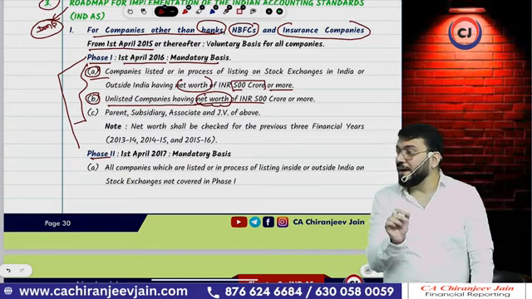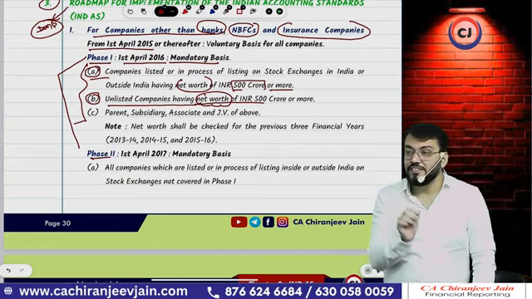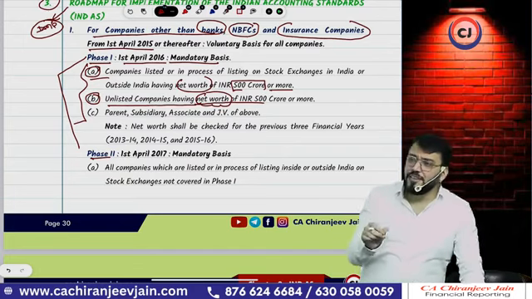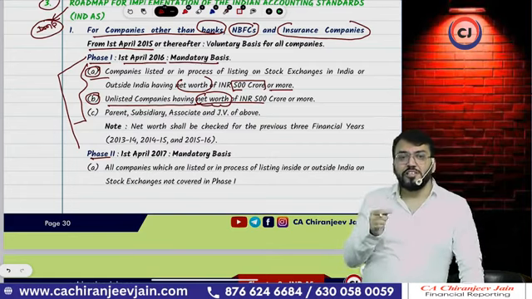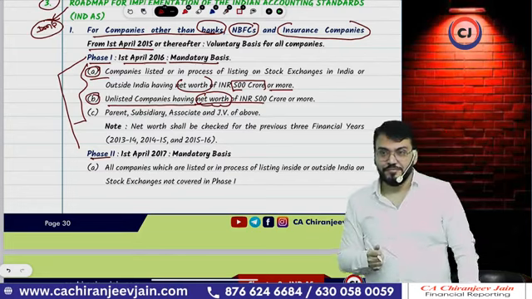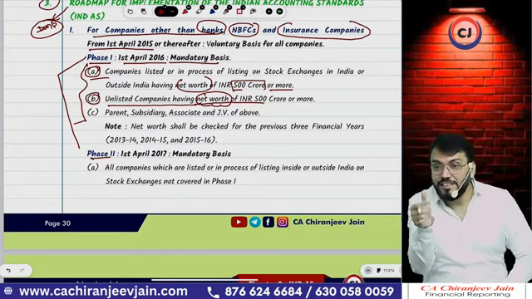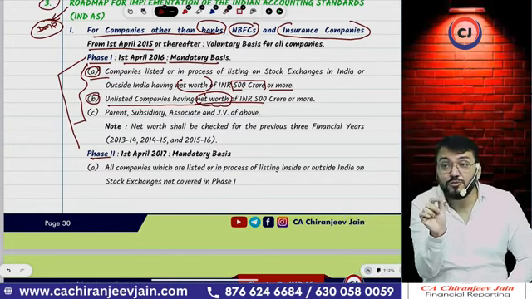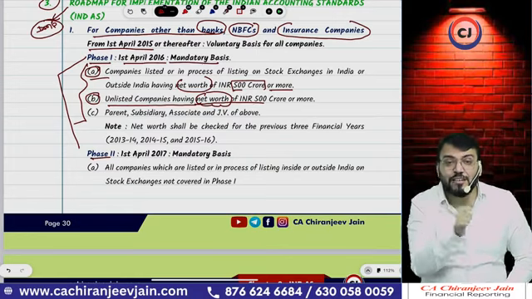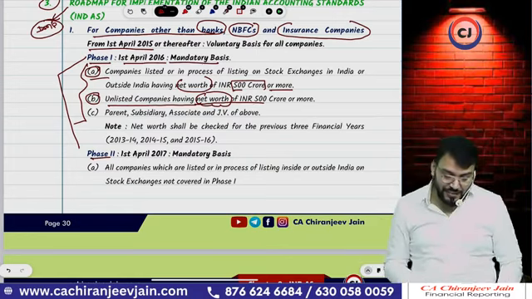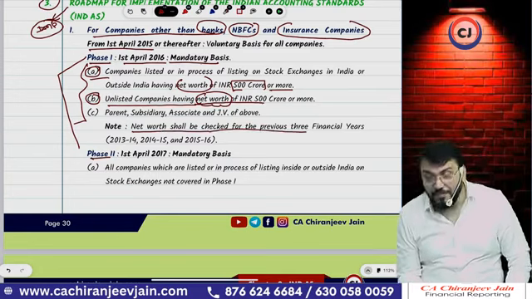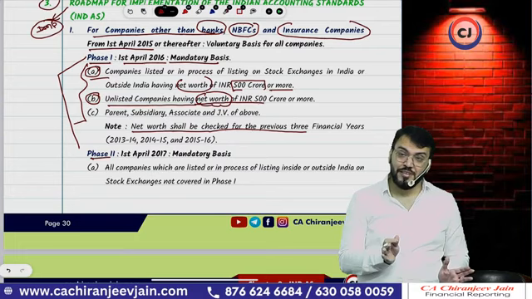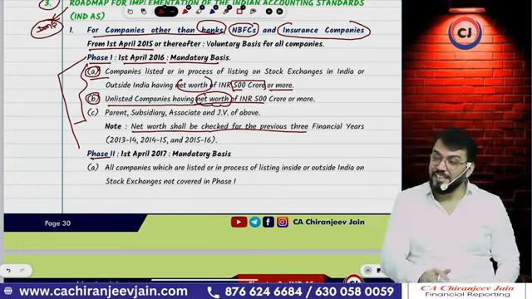So applicability will come from 1st April 2016. So sir, net worth will be checked on which date? We'll check net worth from which date? Means we need to calculate net worth now. So for which date should we calculate net worth? So what our rule says is that the net worth shall be checked for 3 previous financial years.